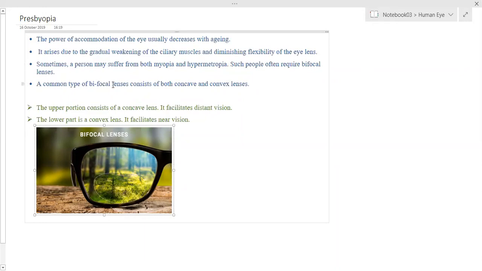A common type of bifocal lens consists of both concave and convex lenses. The upper portion consists of concave lens. It facilitates the distant vision, that is a correction of myopia, and the lower part is a convex lens. It facilitates the near vision, that means it will correct the hypermetropia. Is it clear? Yes, ma'am. Just write it down.